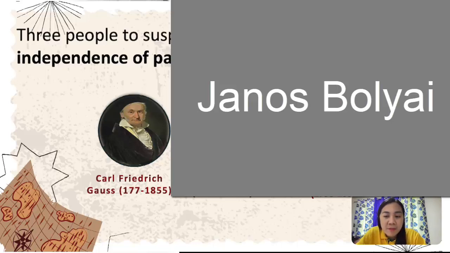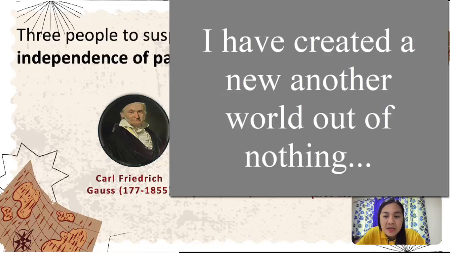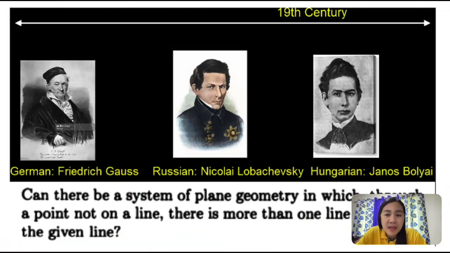So on the 3rd of November 1823, he wrote to his father that he had created another world out of nothing. In the same decade, Gauss and Lobachevsky separately took an interest in Euclid's fifth postulate, reviving the work of Saccheri. They asked the question: can there be a system of plane geometry in which, through a point not on a line, there is more than one line parallel to the given line?